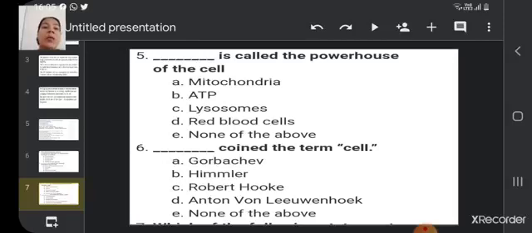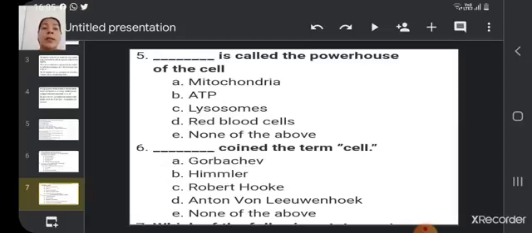Dash is called the powerhouse of the cell. Yes, again a very easy question. Mitochondria, ATP, lysosomes, RBCs, none of the above. So the correct answer is mitochondria. Mitochondria are called as powerhouse of the cell because ATPs are generated there.